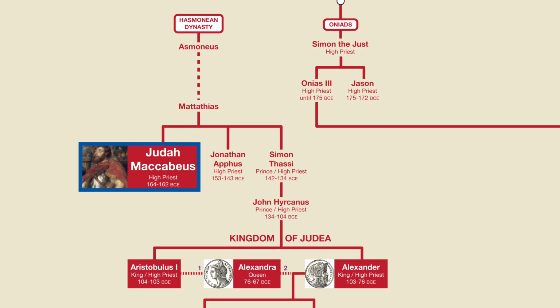Judah Maccabee was actually killed in combat before the end of the revolt, and the high priesthood went to another family for a while before returning to the Hasmoneans in 153, when it was given to Judah's younger brother Jonathan Apphus, and then later to their brother Simon Thassi, who also proclaimed himself Prince of Judea. In 134, Simon was assassinated along with his two eldest sons, so both positions fell to his youngest son, John.